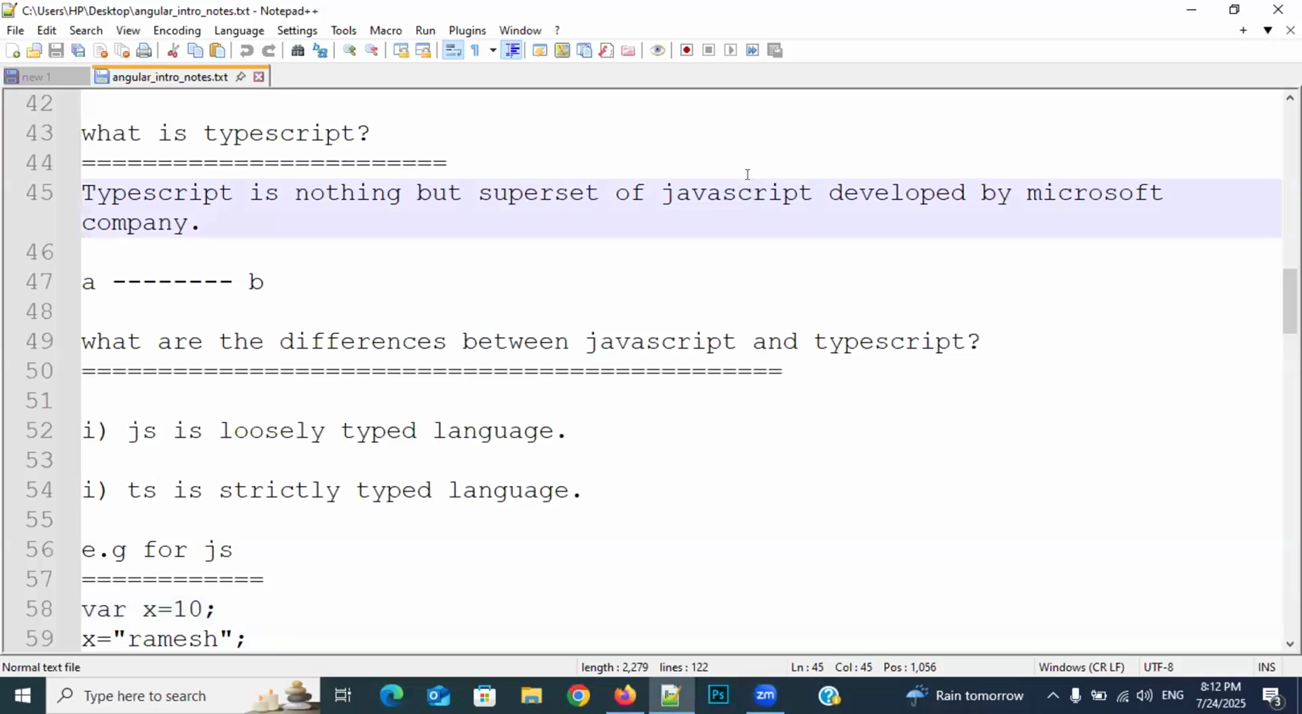Yes, in the last class, we have successfully discussed the MVC structure and how to coordinate that with the MVC structure. Right, we have completed that. Now, from today's class onwards, we are going to start with TypeScript.